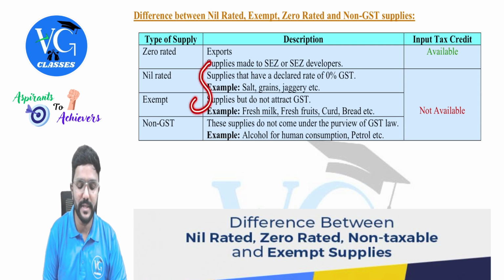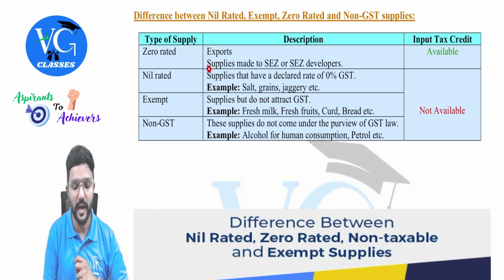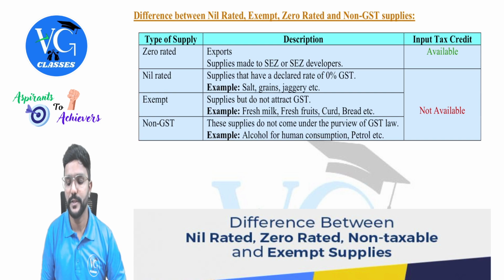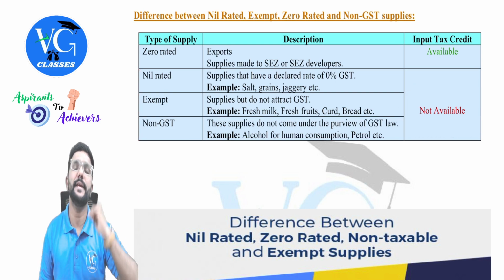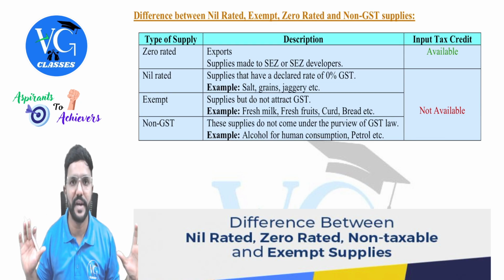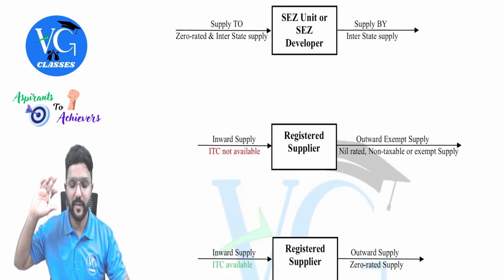Now, if my outward supply is any one of these three, not zero rated, I repeat, if my outward supply is any one of these, which is nothing but exempt supply, then there is no credit available for my input tax. There is no credit available. So I will also explain that.